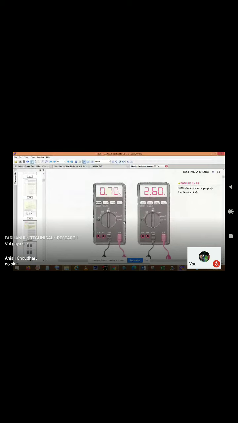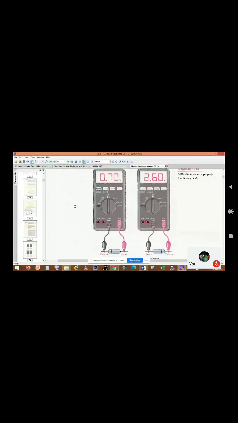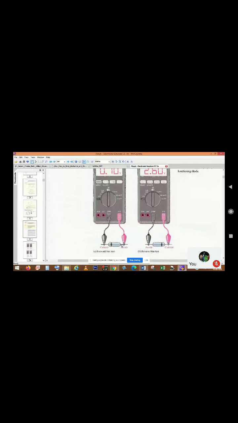This is a digital multimeter. In that digital multimeter there is a symbol like this. This is the diode symbol. If you put the switch in diode symbol mode, and plug the two terminals between the anode and cathode, anode meaning positive and cathode negative, and connect it in forward bias condition, you will get some amount of current.